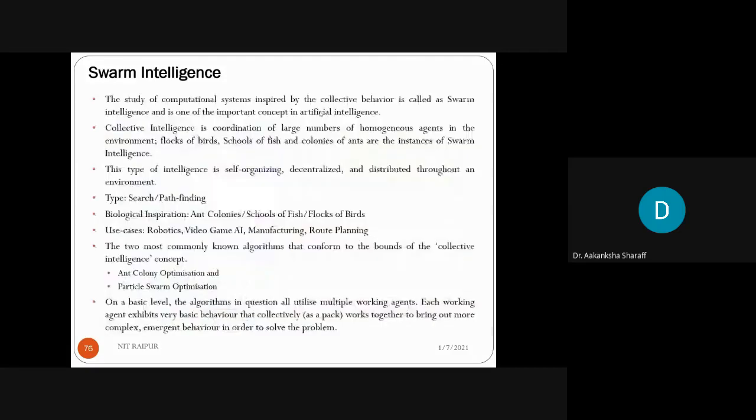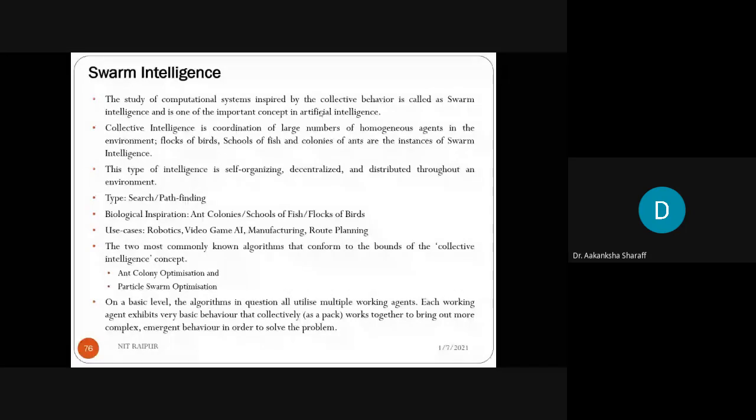So, what is swarm intelligence? The study of computational systems inspired by collective behavior is called swarm intelligence, and it is one of the most important concepts in artificial intelligence.